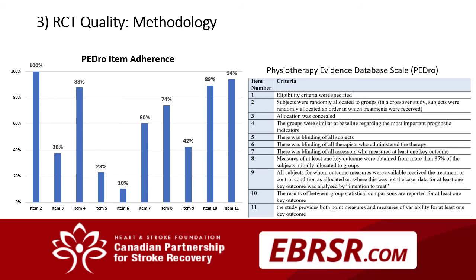On the left is a figure which presents the percentage of RCTs that are adhering to the various items in the PEDro scale. Some items, such as number 5 and 6, blinding of subjects and therapists, are difficult or not feasible at all for some exercise or technology-based interventions. Other items, such as concealed allocation or blinding of assessors, are capable in most experimental situations, but are not adhered to particularly well in this evidence base.